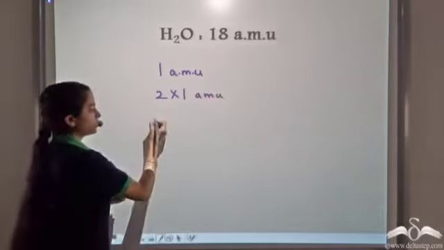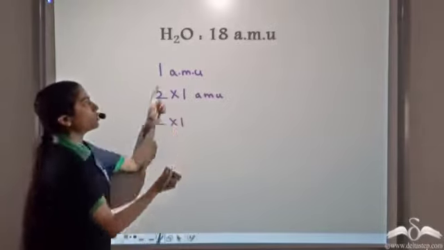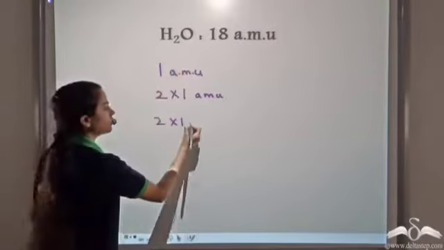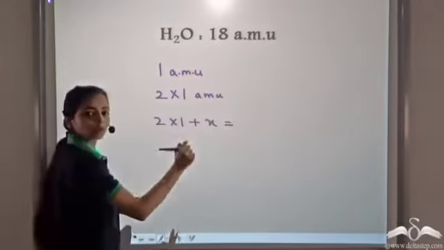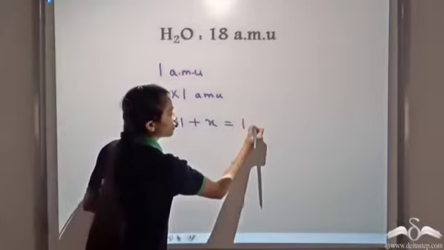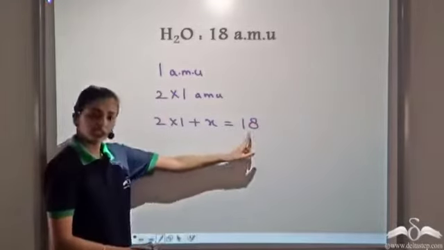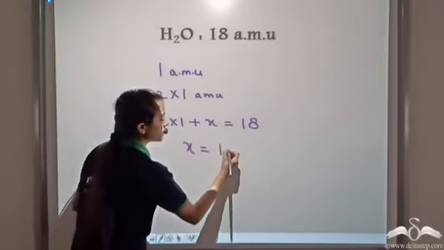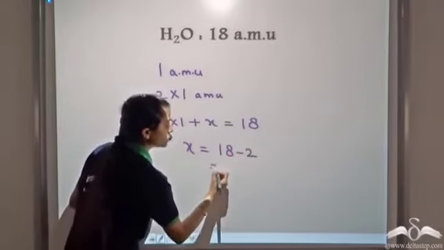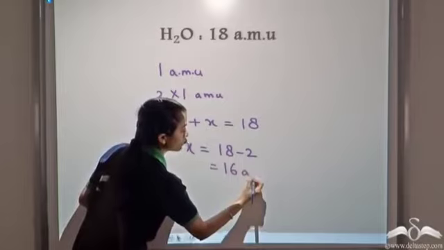We do not know the atomic mass of oxygen, so let's take it to be X. And we know the atomic mass of one molecule of water, which is 18. So we get the atomic mass of oxygen as 18 minus 2, or 16 atomic mass units.